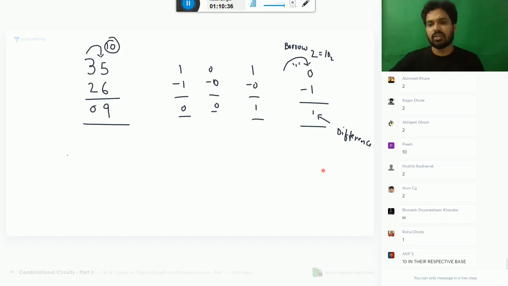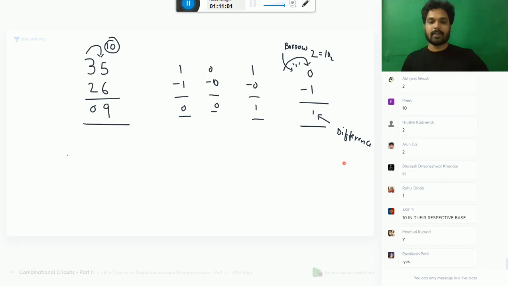Yes, 1 0 in the respective base, correct. What you are bringing from higher order is borrow. What you are getting after subtraction is called difference. So similar to carry and sum, here your result contains two parts, borrow and difference. So shall I proceed? This basic subtraction, everybody clear? Right, very good.